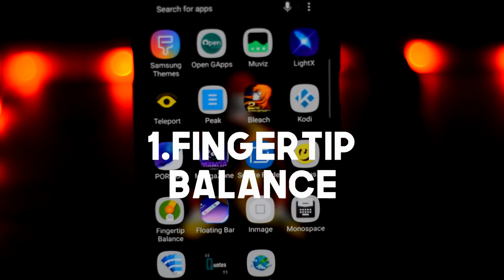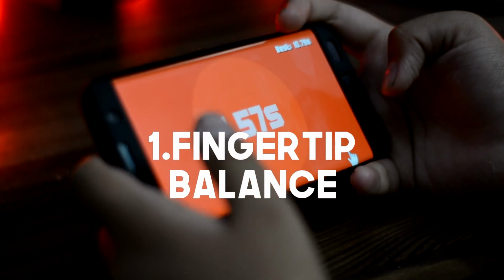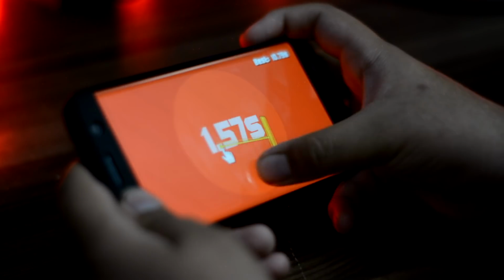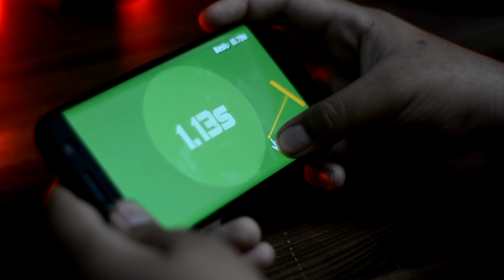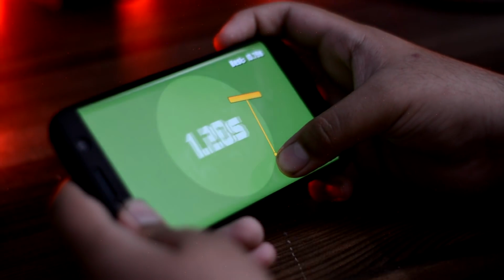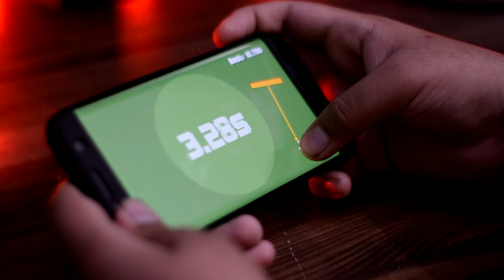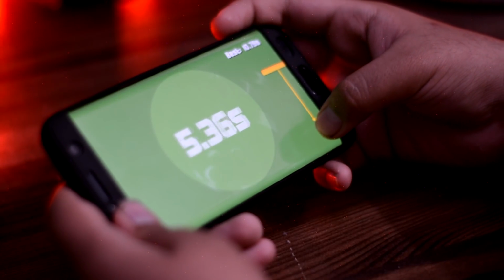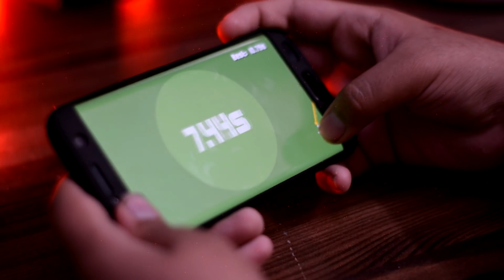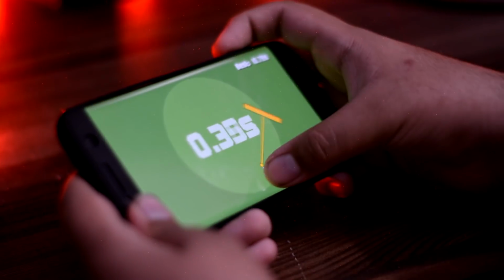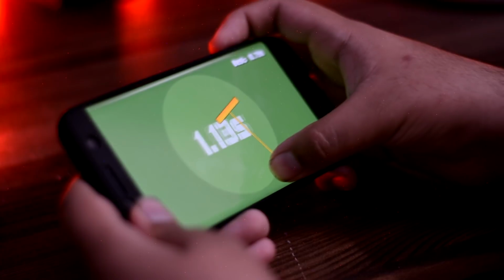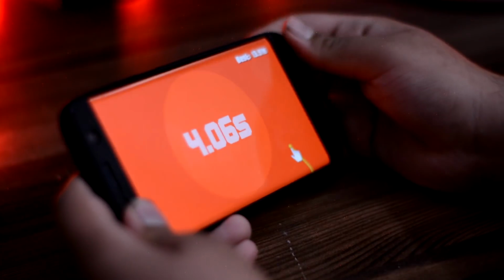So the first app on the list is a game called Fingertip Balance. Fingertip Balance is a game where you have to balance a block on a handle for as long as you can. To add some more twist, the handle starts to get smaller after every 10 seconds, so it gets even more difficult as you progress. The game is very addictive and it will help you spend time if you are bored.